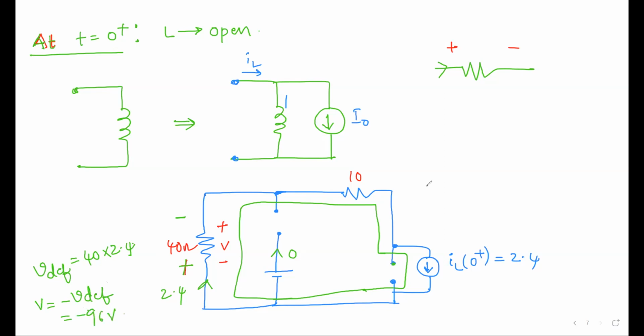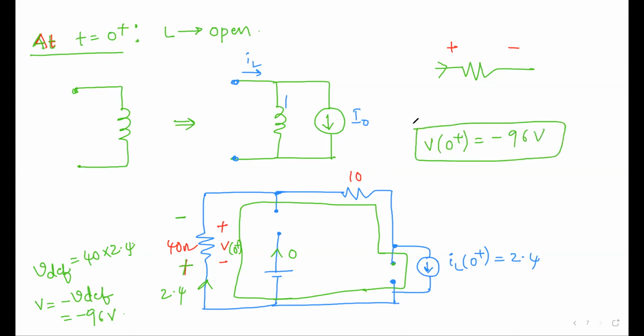And this voltage V is nothing but V of 0 plus. This is V of 0 plus. So V of 0 plus is nothing but minus 96 volt. I think you got it.